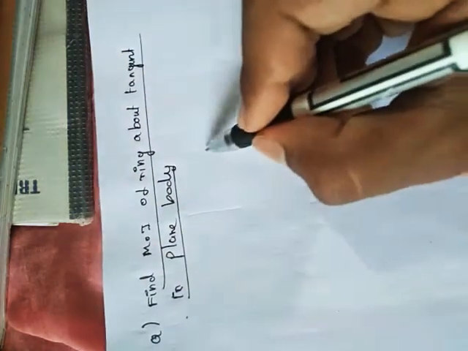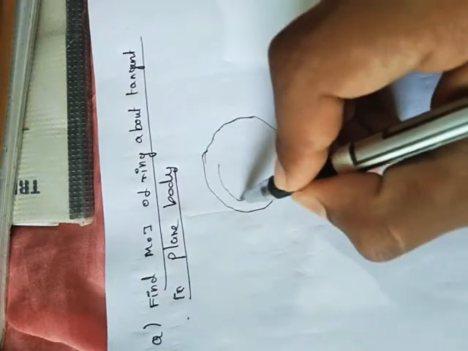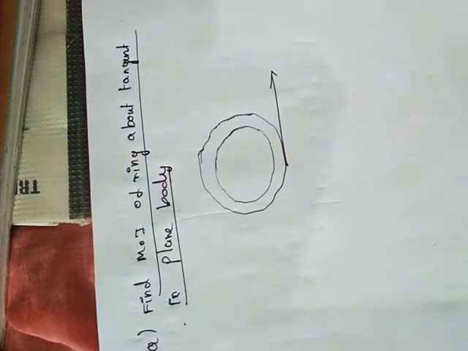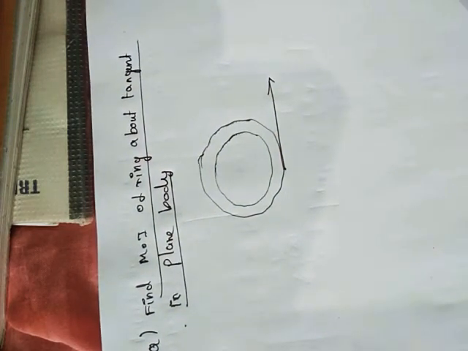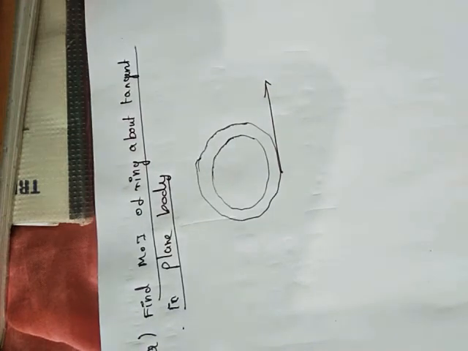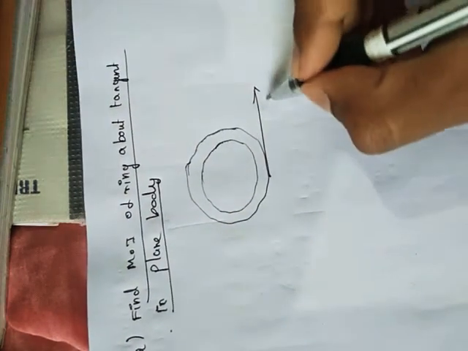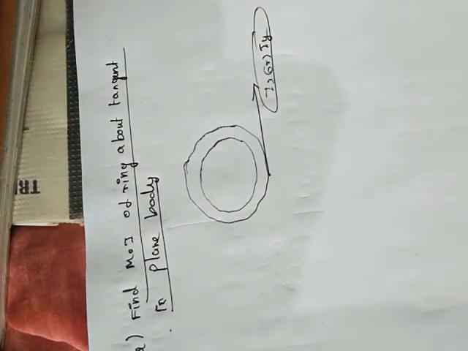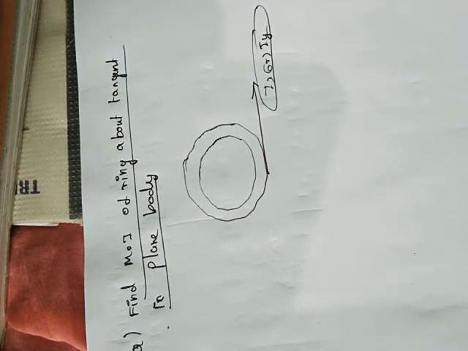Suppose you assume this to be a ring. For the tangent, you already know what a tangent is. What's the meaning of tangent? A line touching the circle at one point. That's called a tangent. It must always be along the X plane or Y plane. This is a basic idea, a hint I gave. You already know the basic idea of tangent from your previous classes, the 9th and 10th.